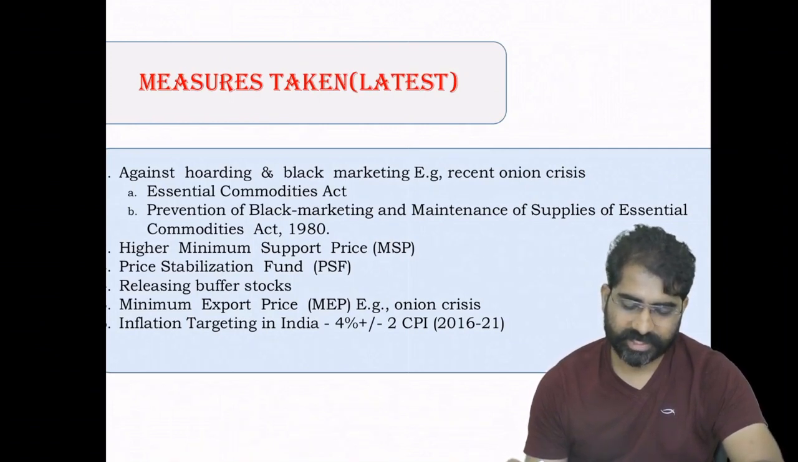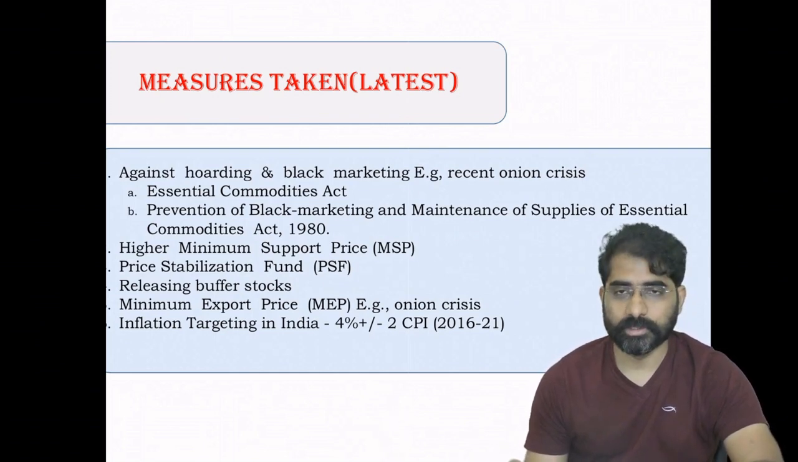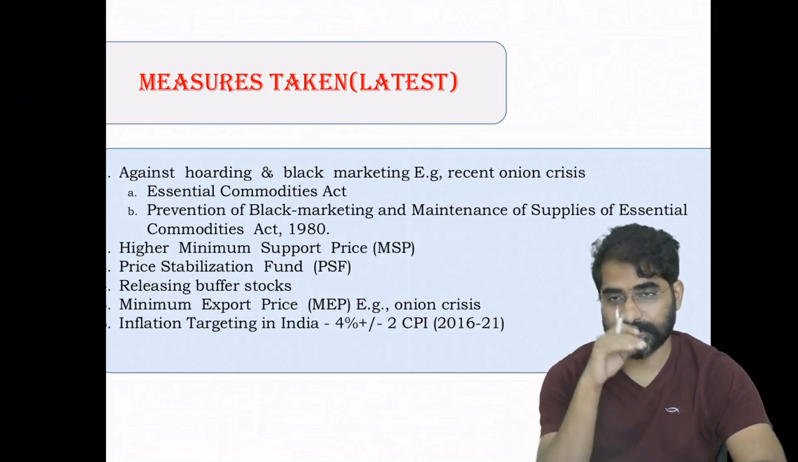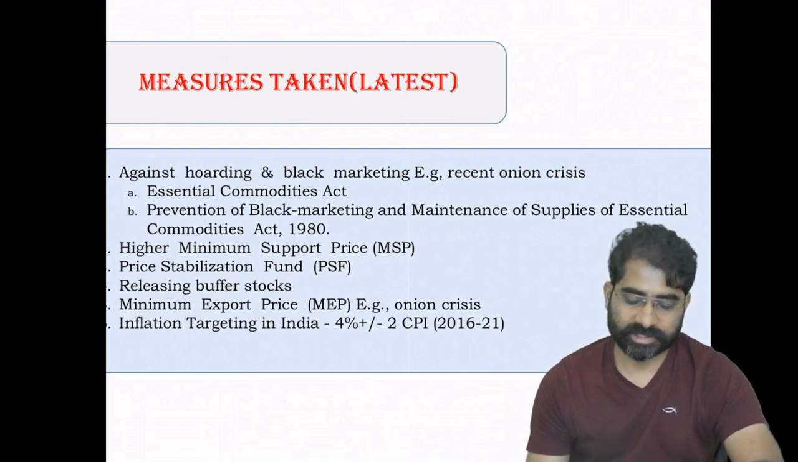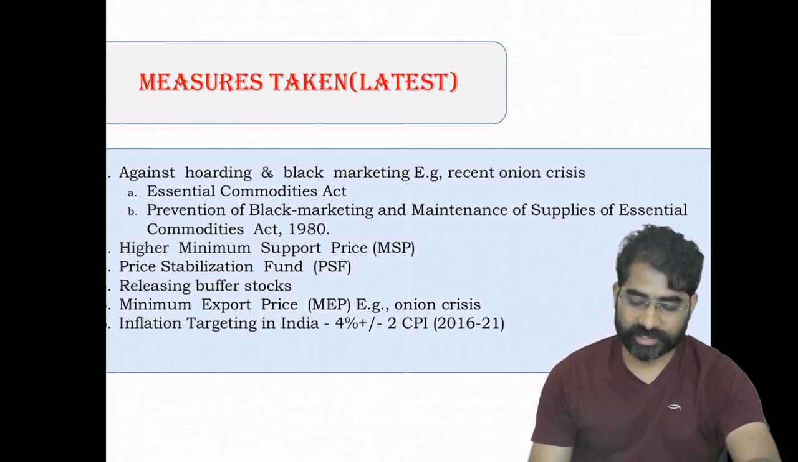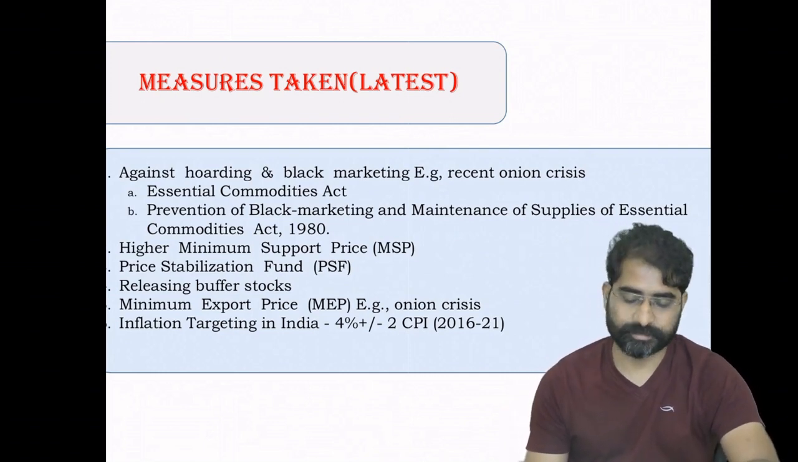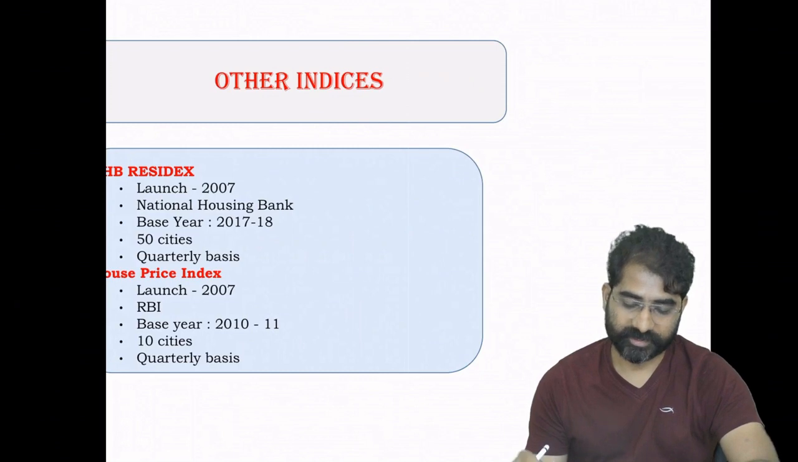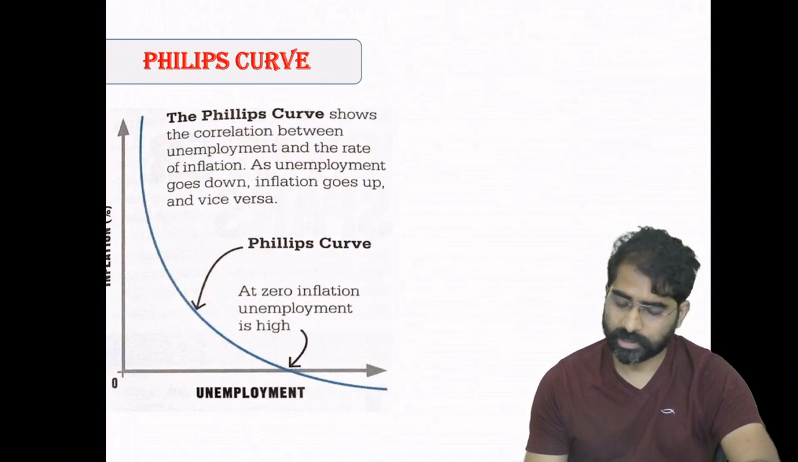These are some measures taken by government: inflation targeting, and a minimum export price, so government is going to fix the minimum export price so that exports are going to reduce. Releasing buffer stocks, coming up with a price stabilization fund, and measures against hoarding and black marketing. All this was done to handle inflation. And this is the Phillips curve, which we have already discussed, and you know what it is: an inverse relationship.